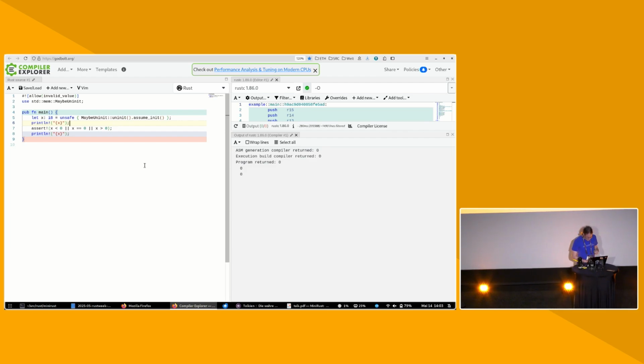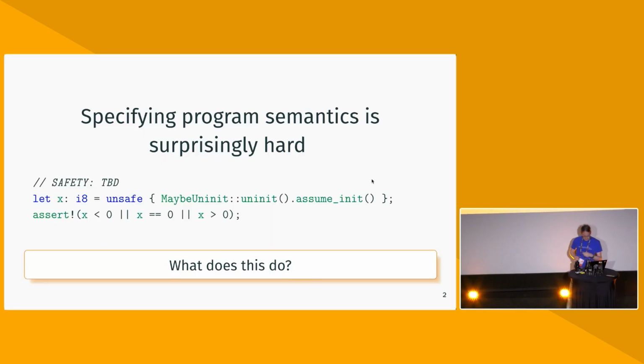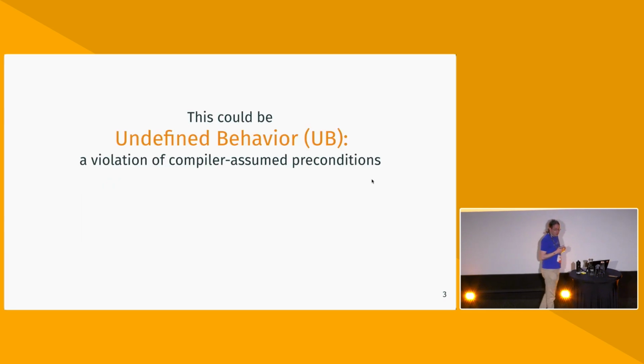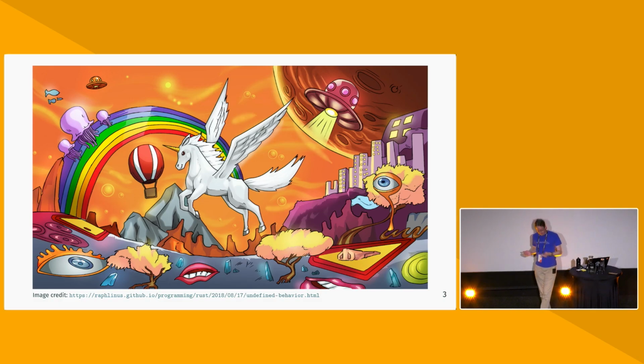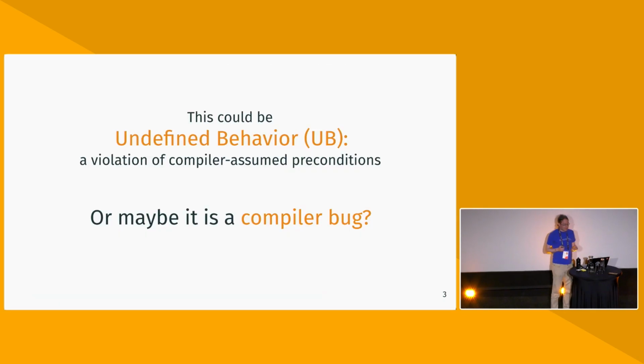So, okay, what the heck is going on here? And by the way, if you try the latest beta that will be stable tomorrow, same thing. Well, there's kind of two options of what could happen here. This could be undefined behavior, which is like when you're breaking the rules of what you're allowed to do in unsafe code or not. And as we all know, with undefined behavior, everything is possible. So there's always a possible answer. But of course, it could also just be a plain old compiler bug, right? Like, who knows if the compiler is actually doing the right thing on this program?